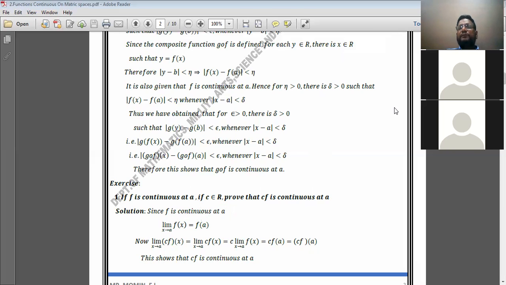Let us see the next example, example number 2.